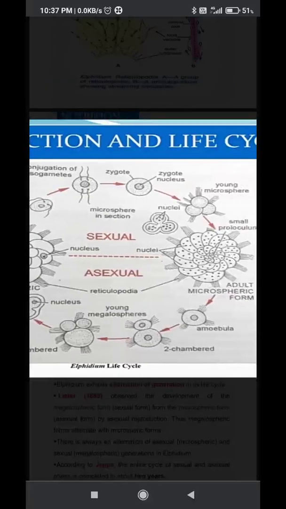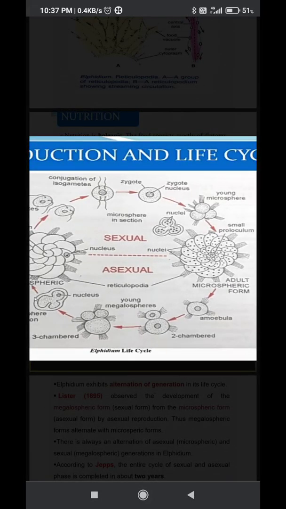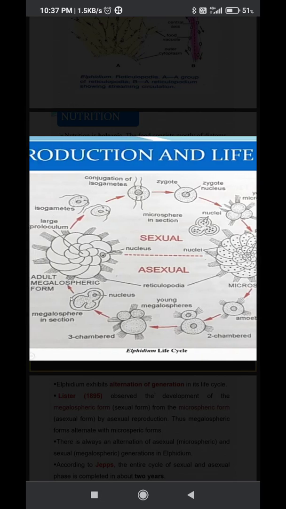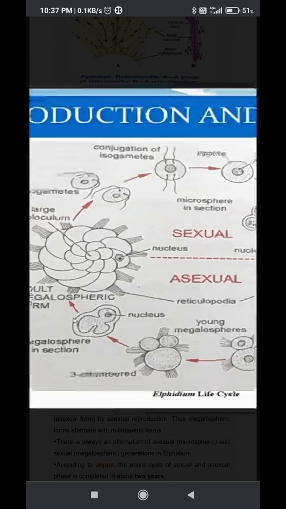Here we have to remember it. The microspheric form undergoes asexual reproduction, producing the megalospheric form. Now the megalospheric form undergoes sexual reproduction, and it can produce the microspheric form. So how does the sexual reproduction take place?